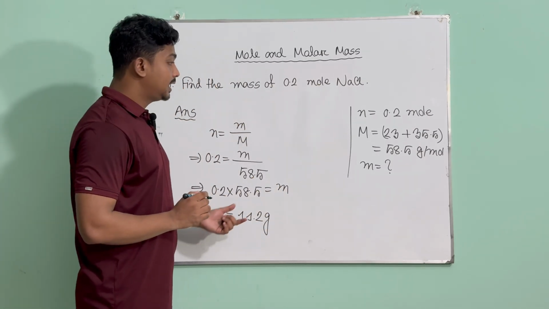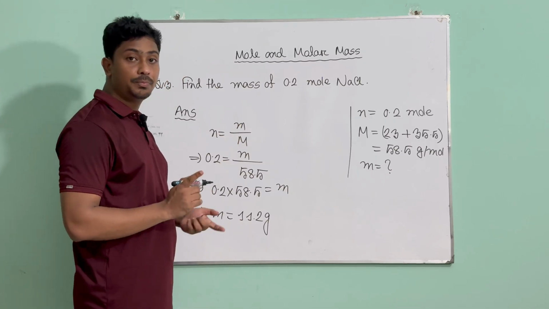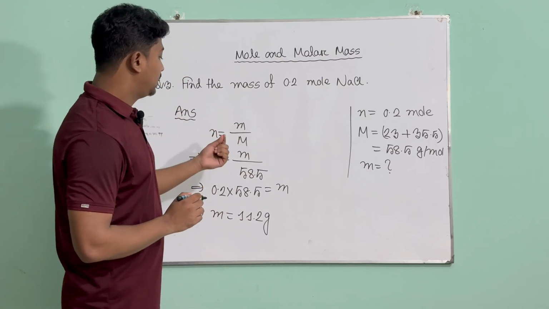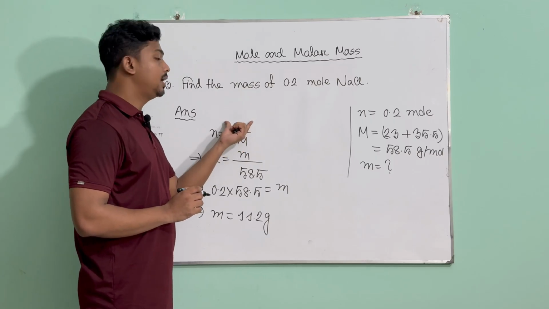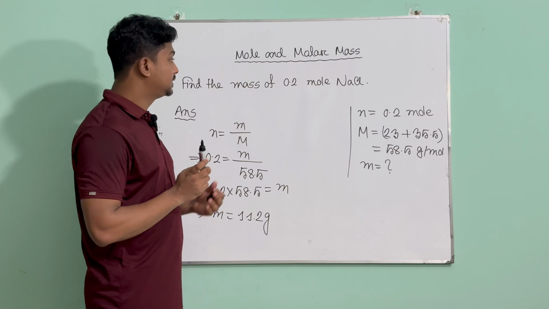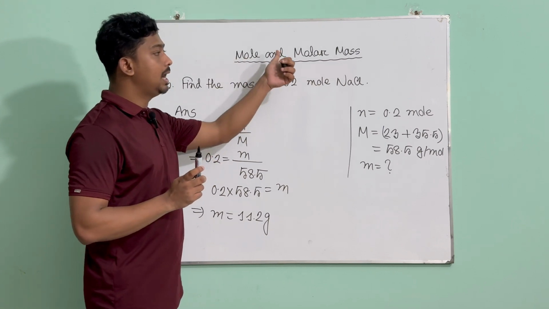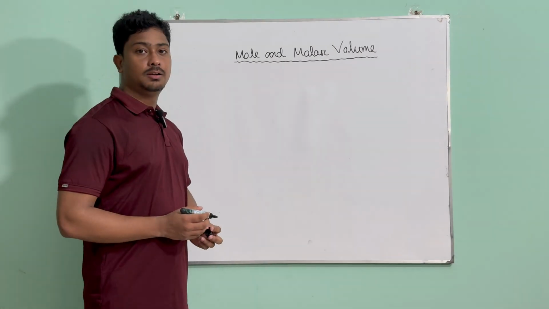So just like that, just looking at the right column and using the formula, you can find this one. So with this formula, we have learned how to find number of moles, how to find molar mass, and also how to find mass of substances. Now let's move on to our next topic, which is the relationship between mole and molar volume and how we can use them to calculate some maths.